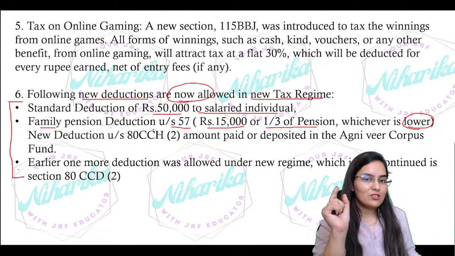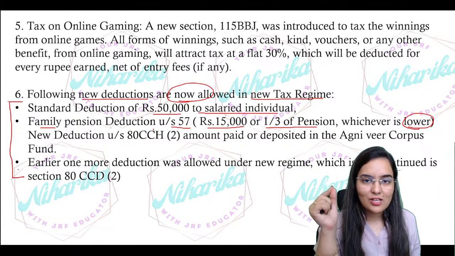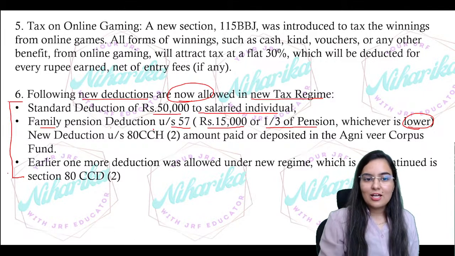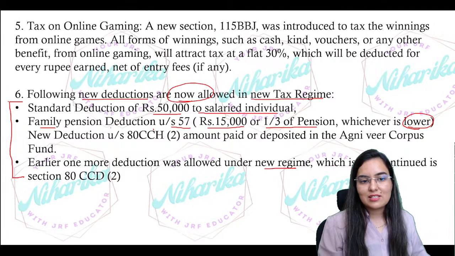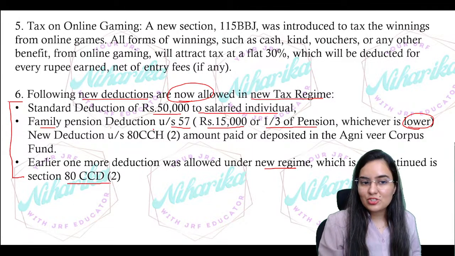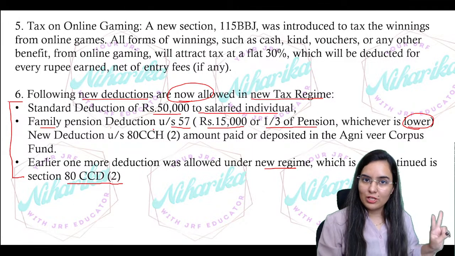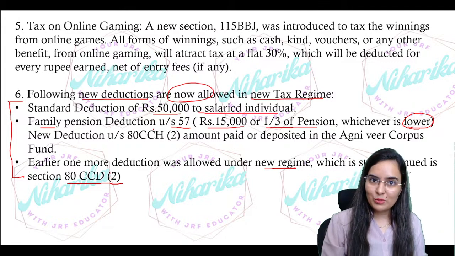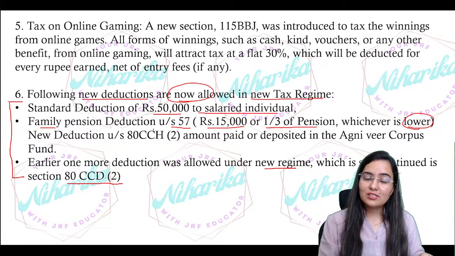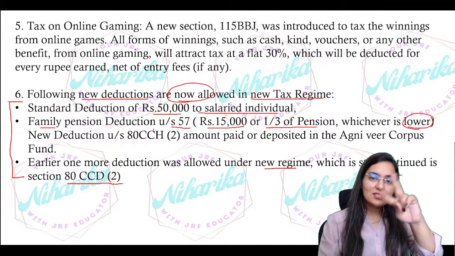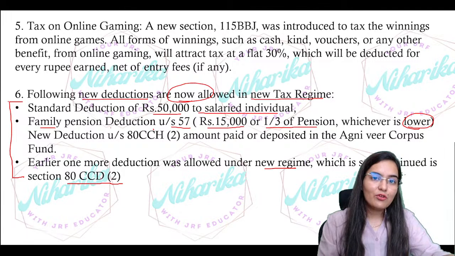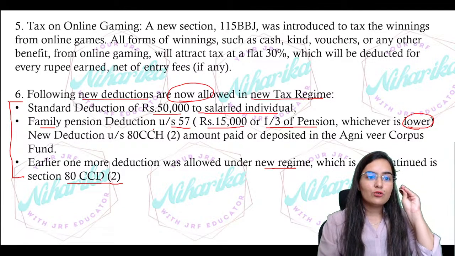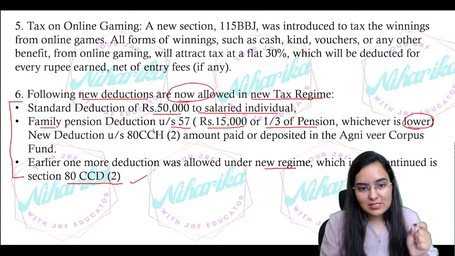Otherwise, in the new tax regime there are not so many deductions. Earlier, one more deduction was allowed. Previously, yes, one more deduction was there under the new tax regime, which still continues. Remember, under section 80CCD(2), where the employer contribution was there, that was CCD1, CCD2, where the employer contribution was also there. So kindly see that table, the full summary chart I've done. So that is still there.